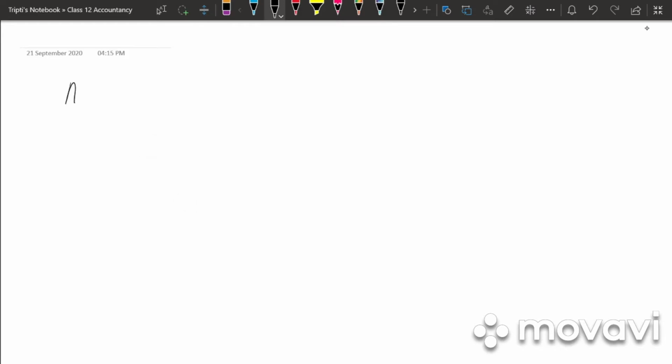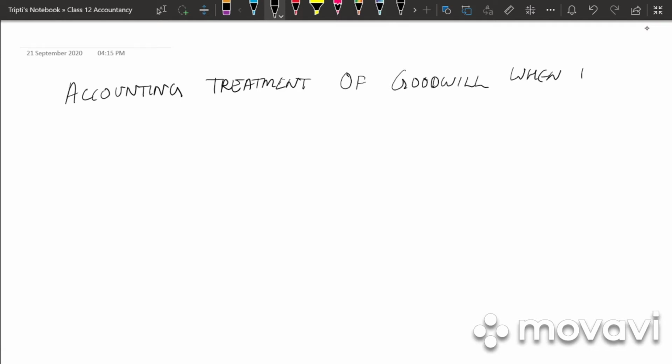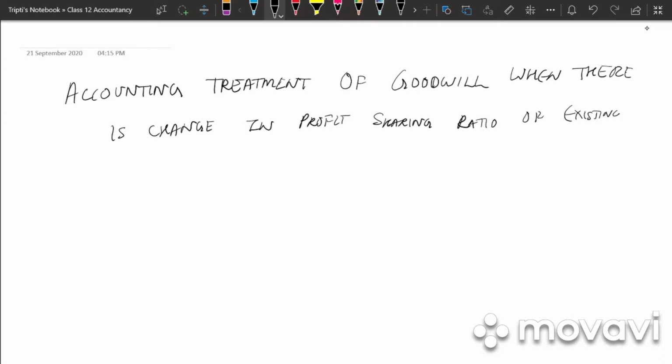Take down the next side heading. Accounting treatment of goodwill when there is change in profit sharing ratio of existing partners.